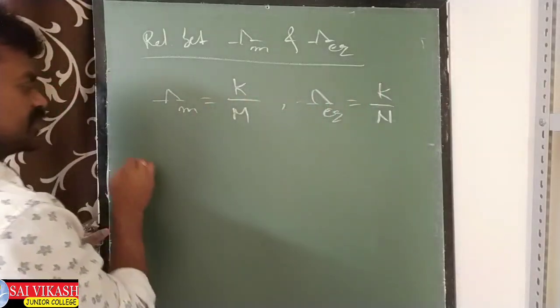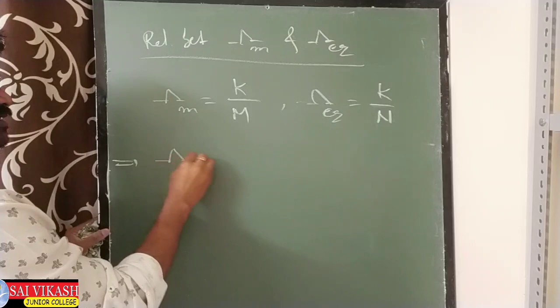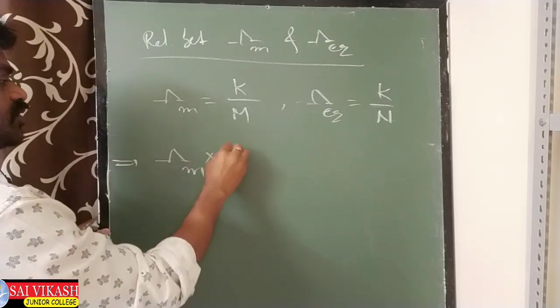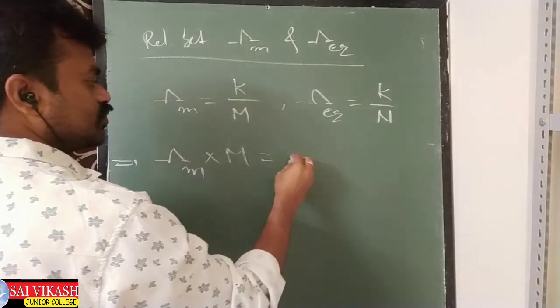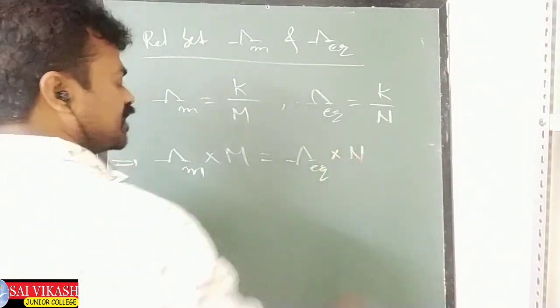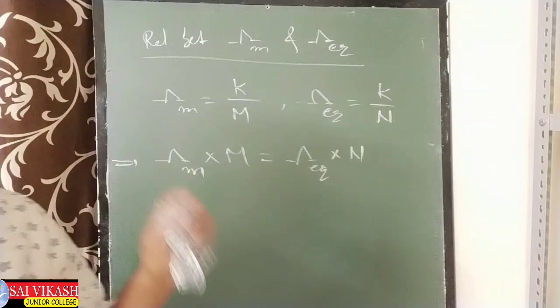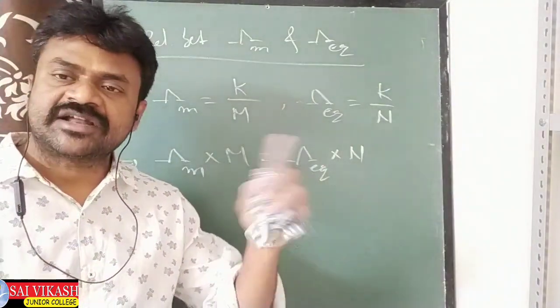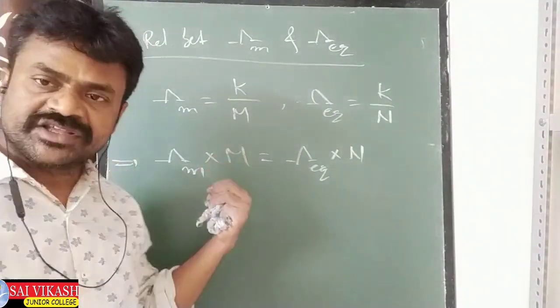K is common there. So what will we get? Lambda M into molarity is equal to lambda EQ into normality. This is just similar to the molarity normality relation I told you.